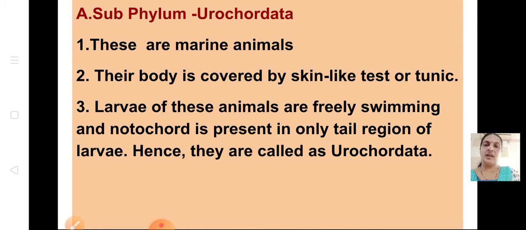If the question comes, why are the animals belonging to Urochordata called Urochordata, then you have to write that larvae of these animals are freely swimming, and note this important point: the notochord is present only in the tail region of the larvae. That's why they are called Urochordata. Okay, this is an important point.